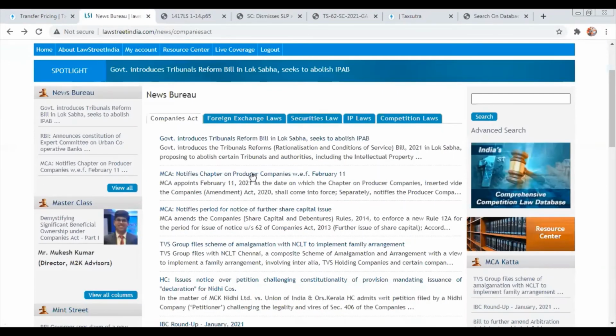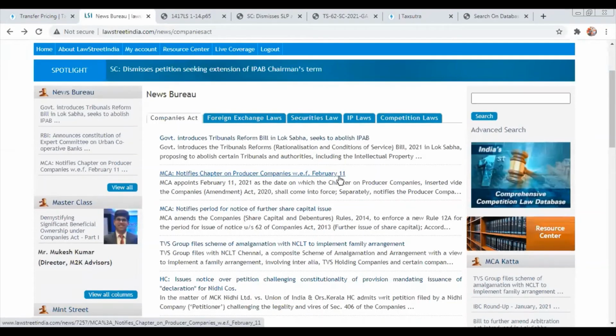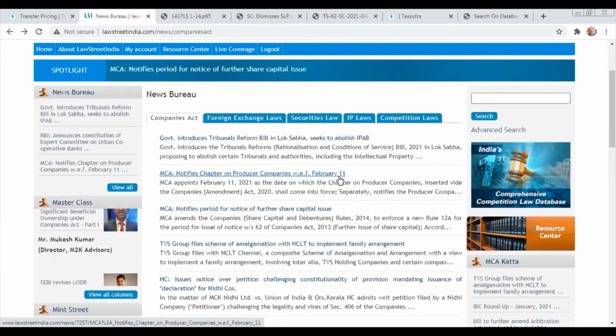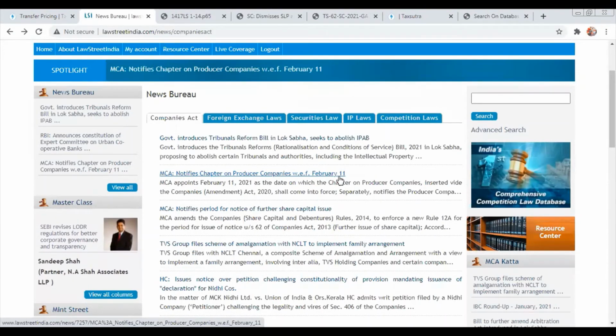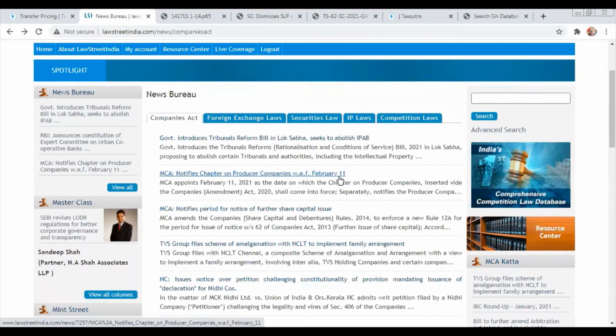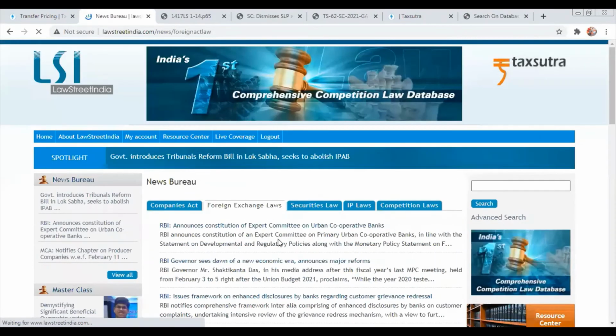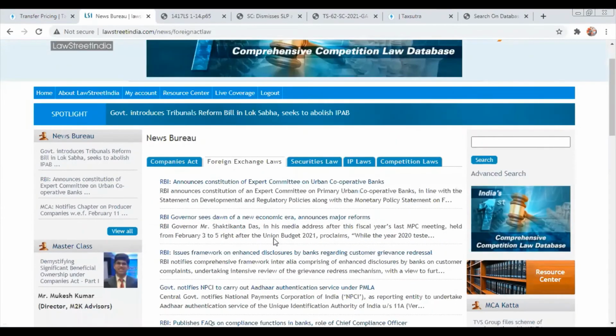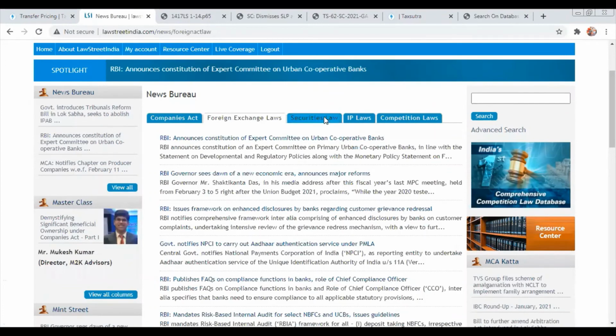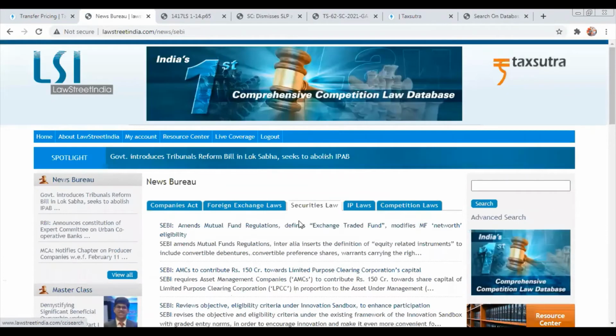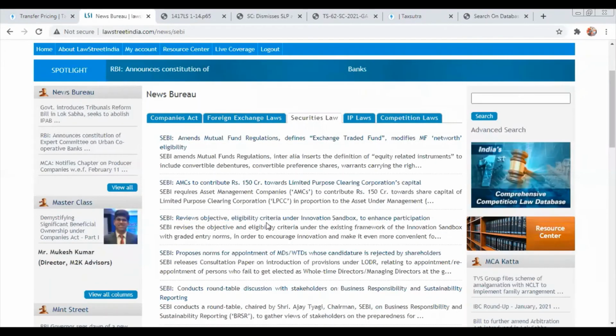Again, MCA related chapter on producer companies. So in Hindi they say, corporate law, you get a lot of content, you will get a lot of masala here in terms of the corporate law updates. And let's say if somebody wants to refer to the FEMA laws, foreign exchange law related, all the updates can be viewed here. Securities laws, we have bifurcated everything based on your needs. You will be able to see all the updates.